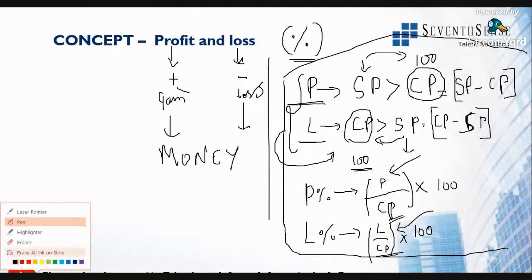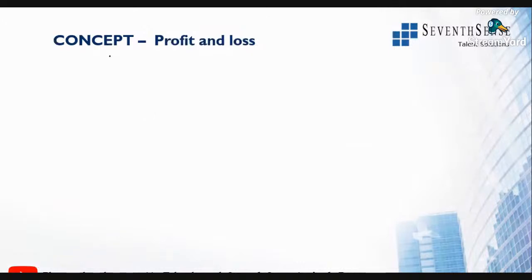We'll jump into the next set of formulas. Profit percentage or loss percentage is given. So if profit percentage is given, what is the selling price and what is the cost price?